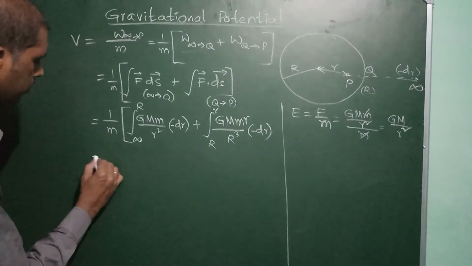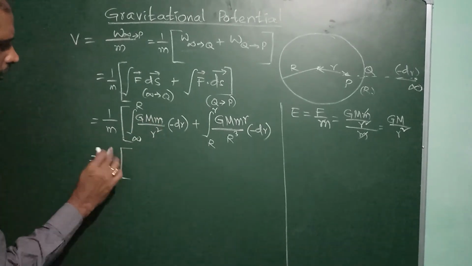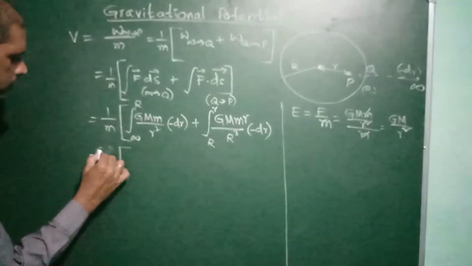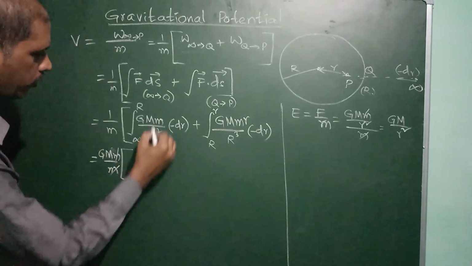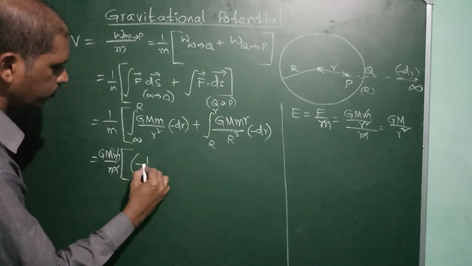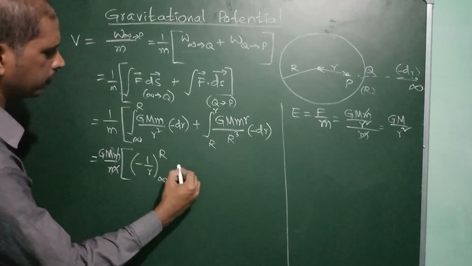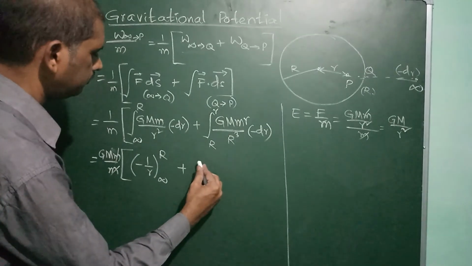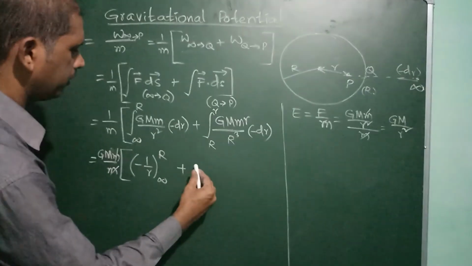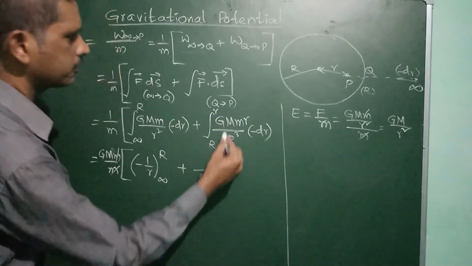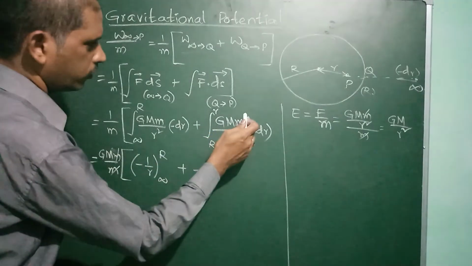So 1 by m, and G M m we can write as common, with the m cancelling, leaving GM. The first integral is 1 by r square, which gives minus 1 by r, with limits infinite to R. The second has 1 by R cube, and r remains, since GMm is already taken common.